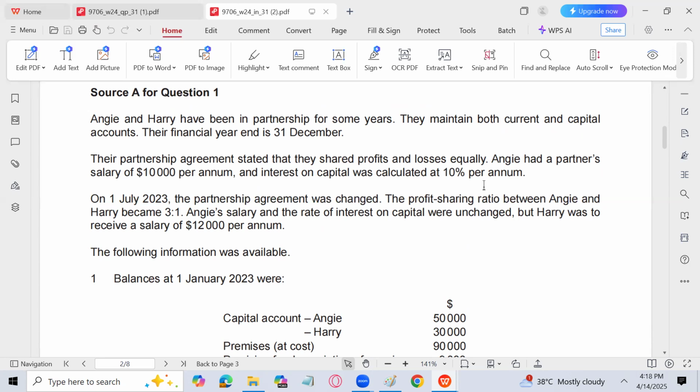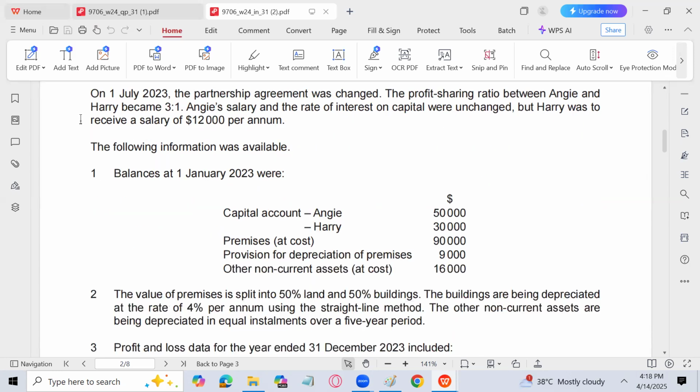Angie's salary and the rate of interest on capital were unchanged. It means the salary is still 10,000: 5,000 for the first 6 months and 5,000 for the last 6 months. Interest on capital is unchanged at 10%. But Harry was to receive a salary of 12,000 per annum, so in the last 6 months Harry is also going to receive a salary of 12,000 per annum. The following information was available.